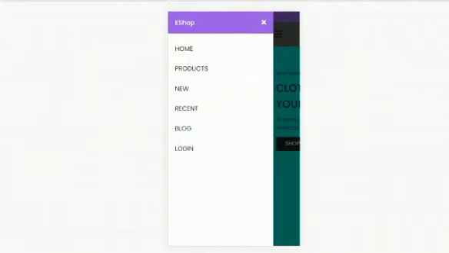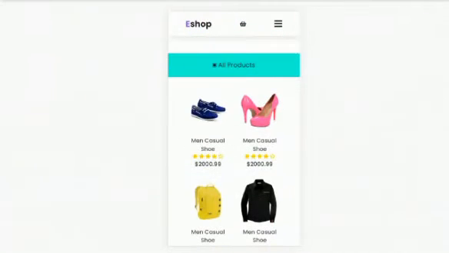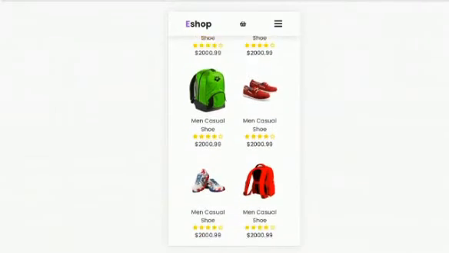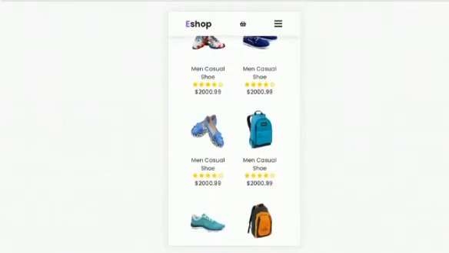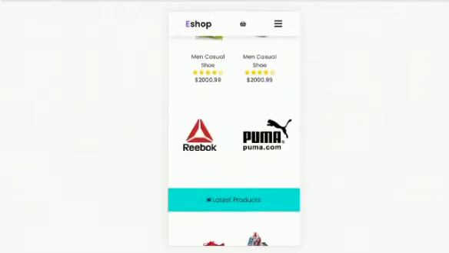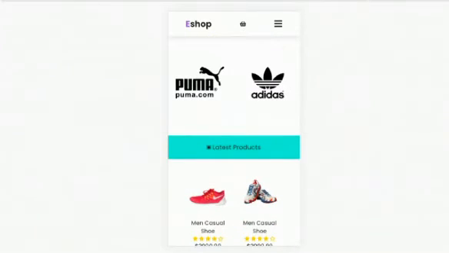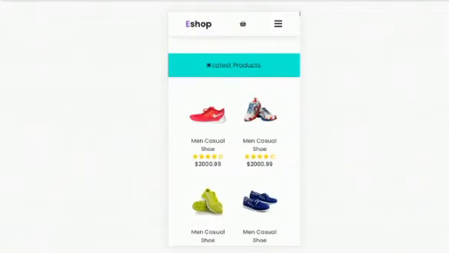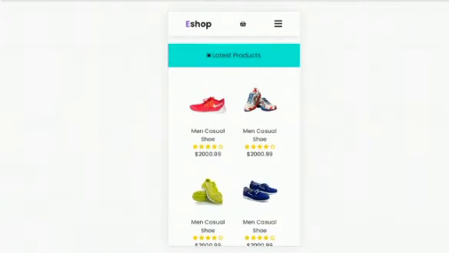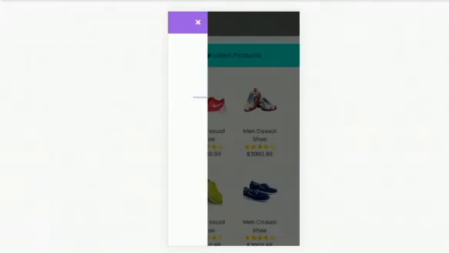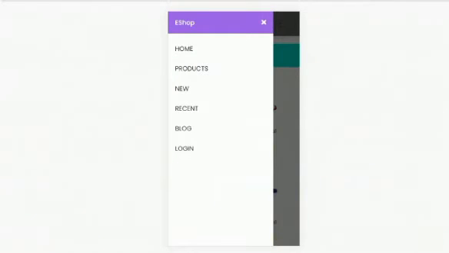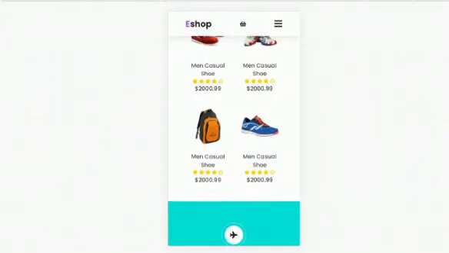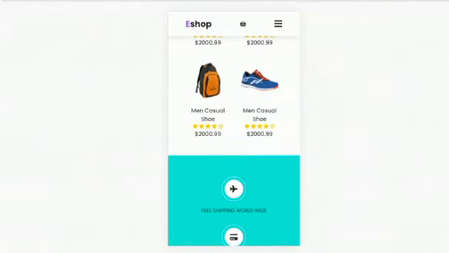Then we have products where all the products will be displayed with the description, which is the name of the product, rating and price of the product. We also have products by their brands. Then in the new section, we have the latest products displayed. Then in the recent section, we have recently viewed products.